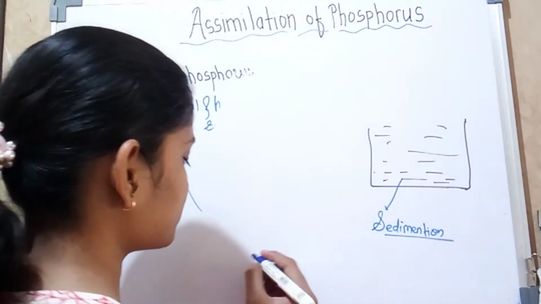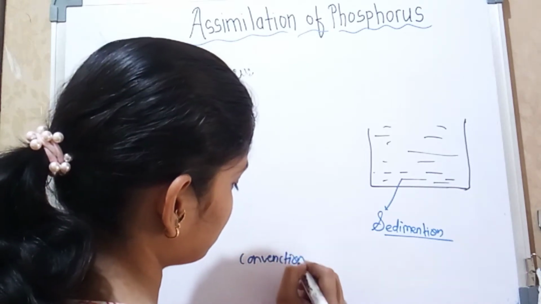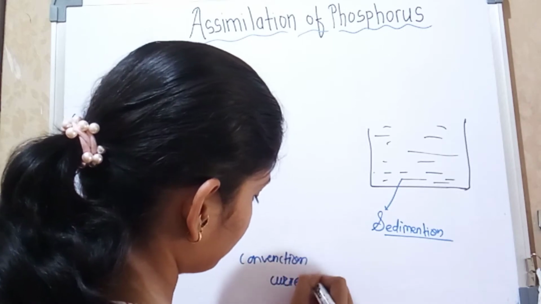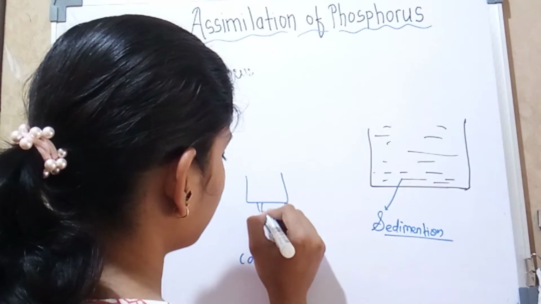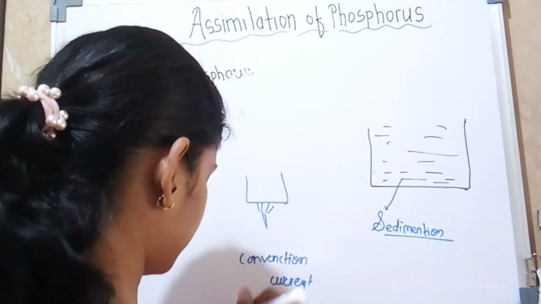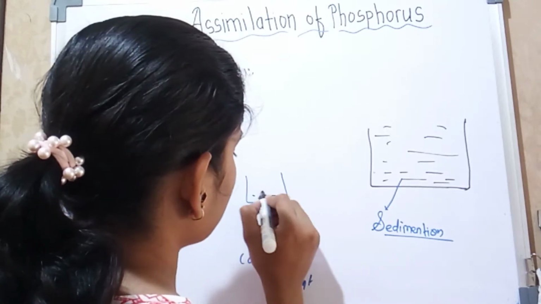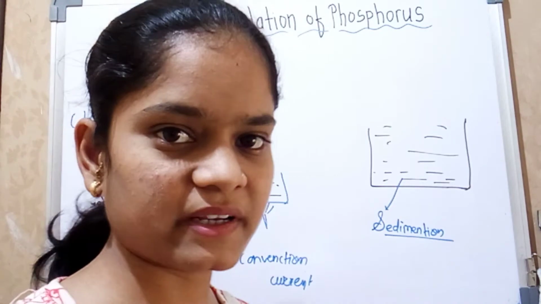So what is a convection current? Okay, let's see, this is a container and here we provide heat and there is water. Now you know how water boils.